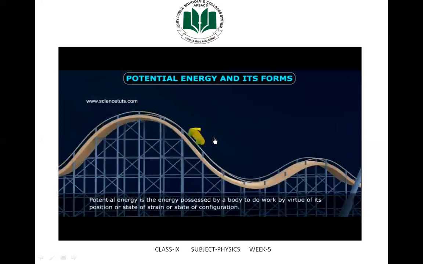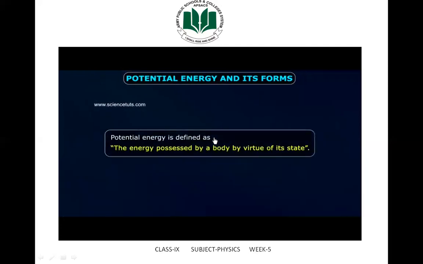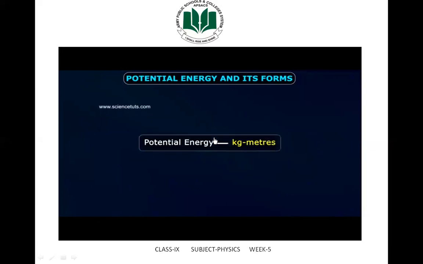Potential energy is the energy possessed by a body to do work by virtue of its position or state of strain or state of configuration.